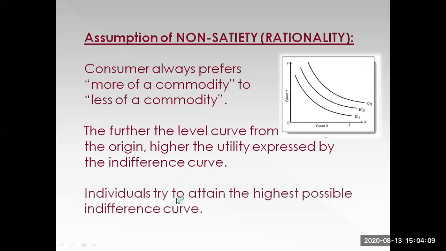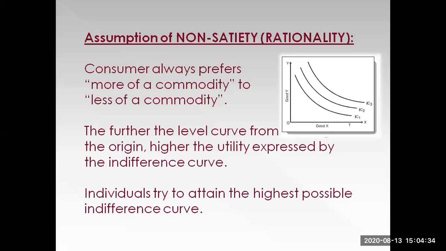Another point is individuals try to attain the highest possible indifference curve. So let's say you're a rational person and you always would want to maximize your satisfaction. You would want to get the highest that you can given any situation. You would want to get the highest marks. You would want to get the highest satisfaction. You would want to get compliments from others. You would essentially want the highest possible utility that you can get.